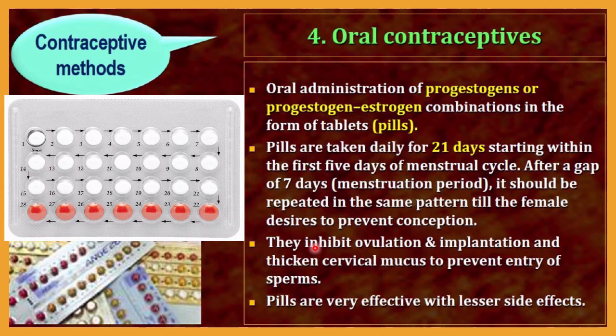What is the function of contraceptive pills? They inhibit ovulation, they inhibit implantation, and they thicken cervical mucus to prevent entry of sperm cells. So these are the three major functions of any contraceptive pill. First, they inhibit ovulation. Second, they inhibit implantation. Then they thicken the cervical mucus to prevent entry of sperm cells. Pills are very effective with few side effects.